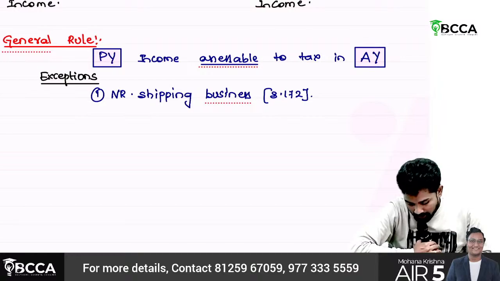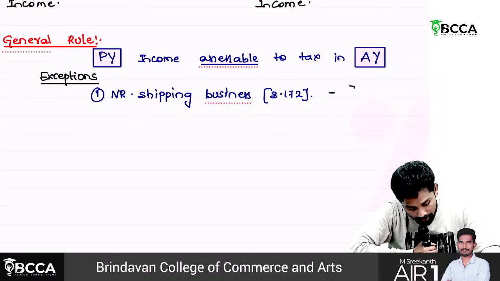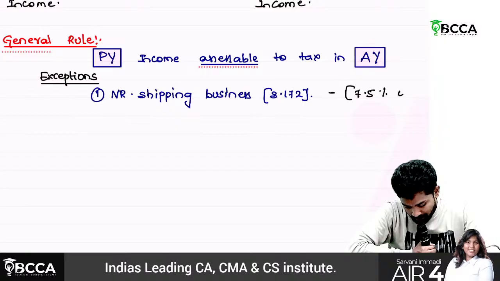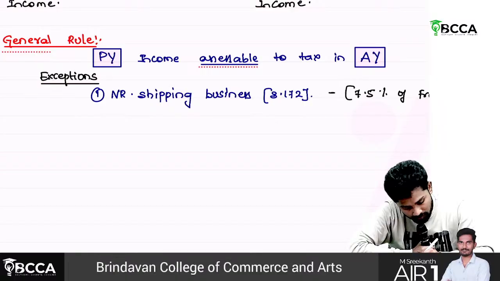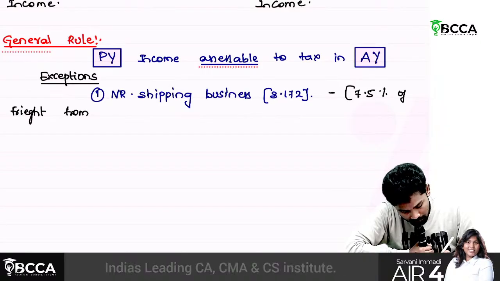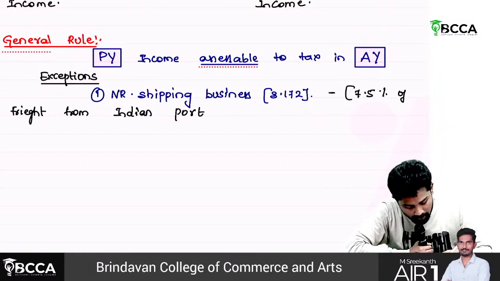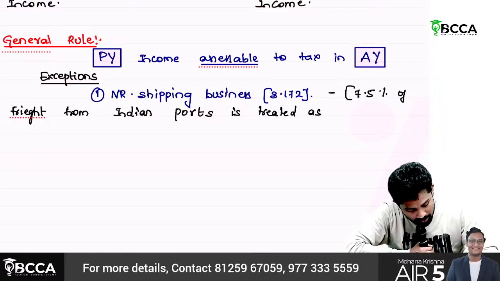Okay. So non-resident shipping businesses, section 172. So how, sir, write down, in brackets, summary only. 7.5% of freight from Indian ports is treated as deemed income.